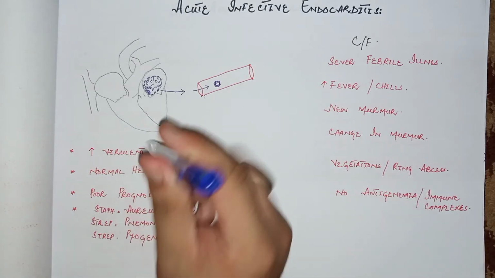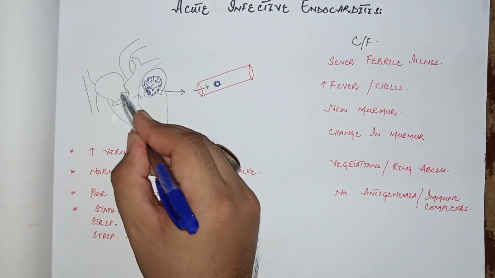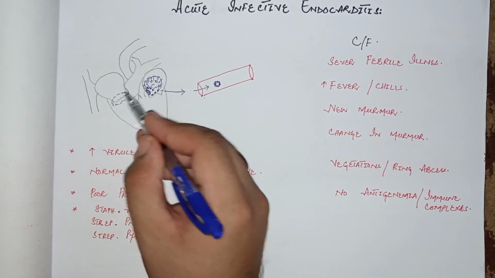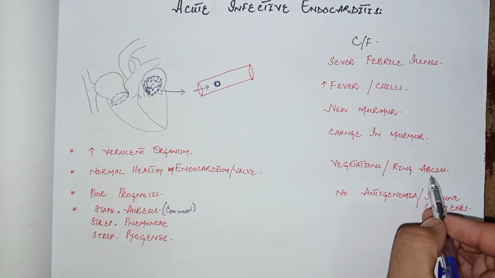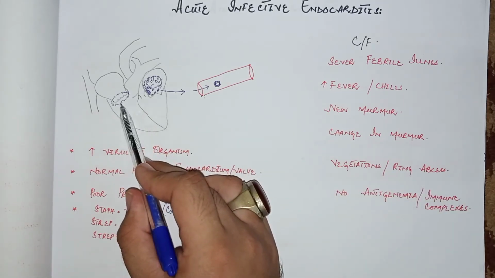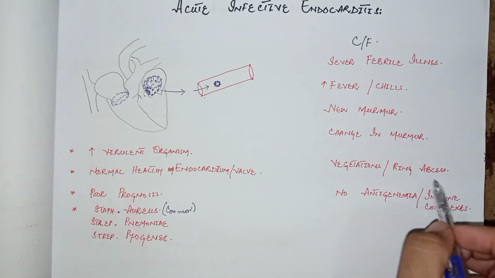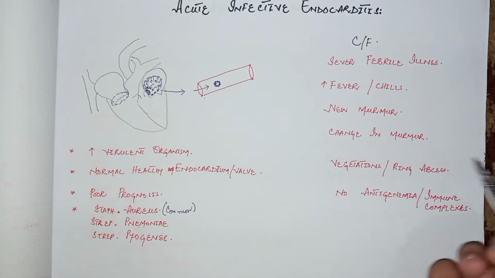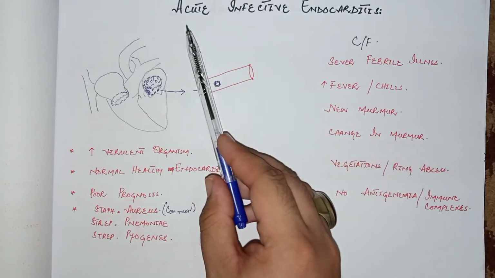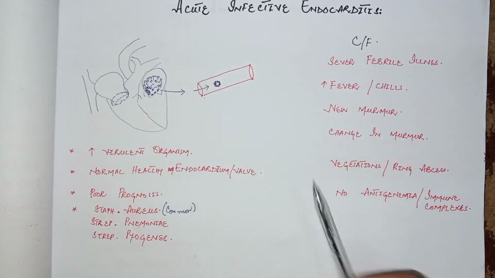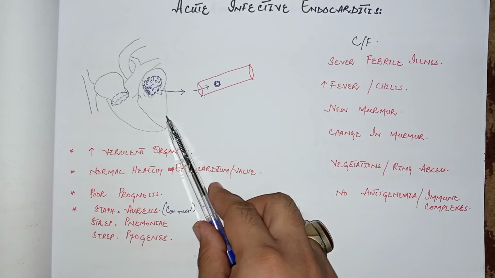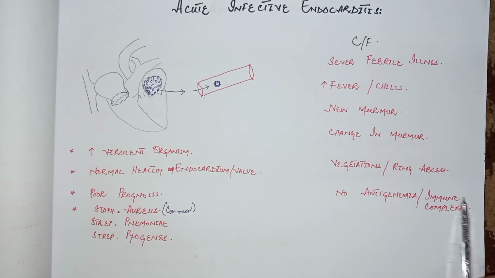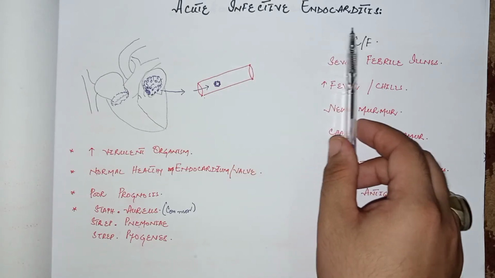These are basically ring-like abscesses formed around the valves of the heart, and when these abscesses spread by this mechanism, they enter into the circulation and break from their primary origin. These are called metastatic abscesses and deposit in various parts of the body. But because here the onset is sudden and the duration is short, there is no antigenemia, that is, there is no time to develop the antibodies against these organisms. So no immune complexes are formed because of no formation of antibodies in acute infective endocarditis.